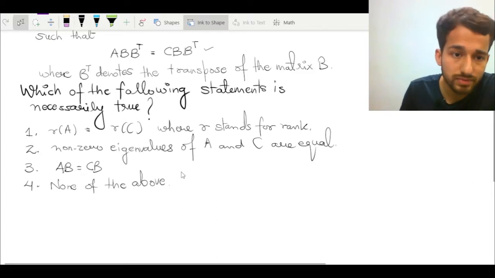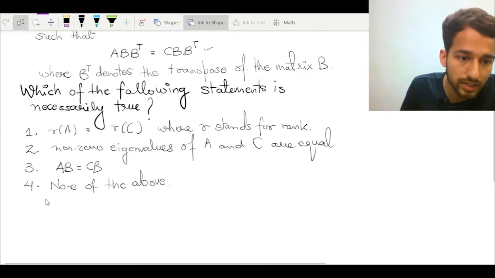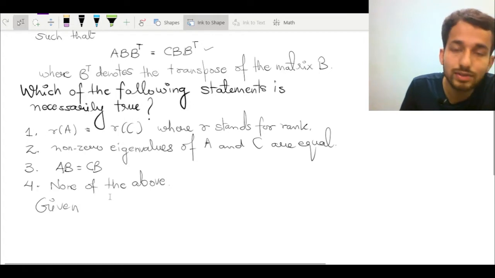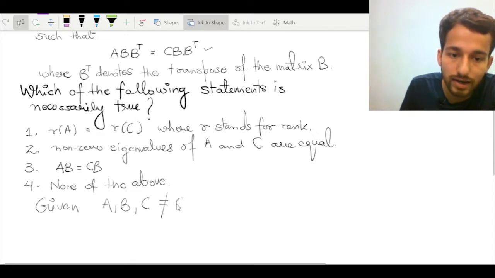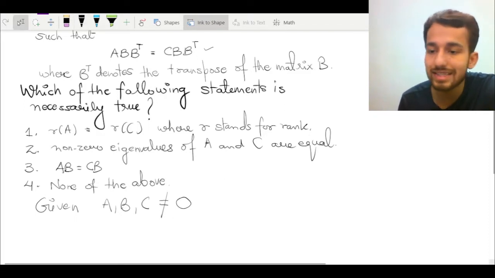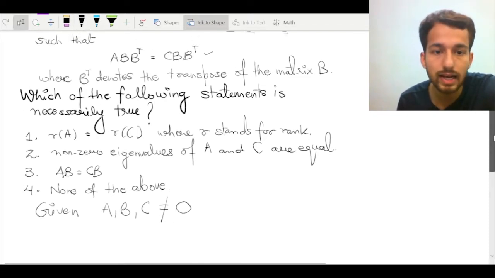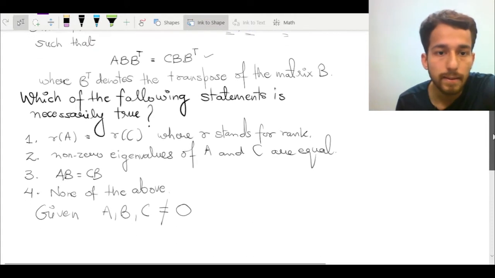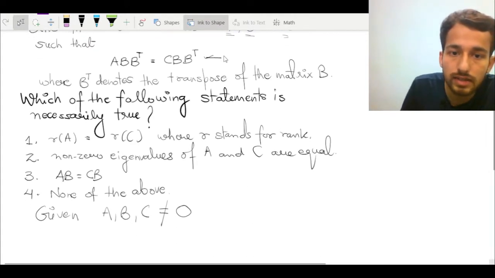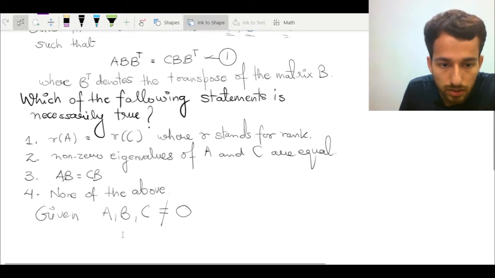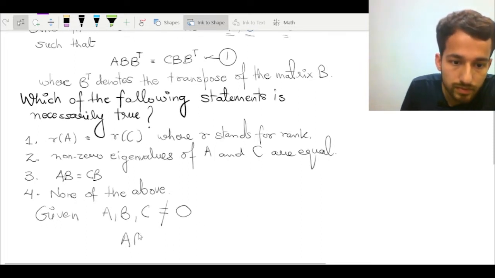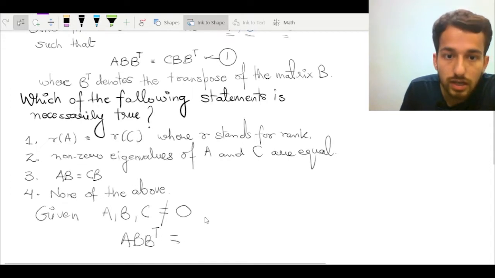So quickly, let's note down the given information. What we are given? We are given three non-zero matrices A, B and C, that is A, B, C are three matrices, and of course every matrix is non-zero. So it means that there exists at least one entry which is non-zero in them, and they satisfy this condition. Let me denote it by, suppose, say, (1). So AB B transpose is same as CB B transpose.